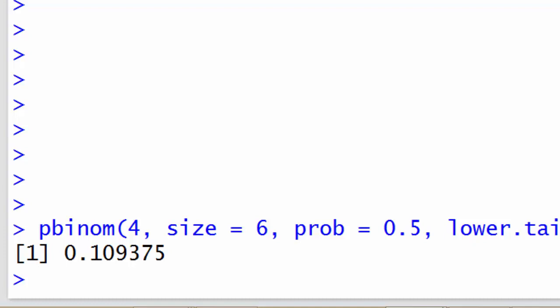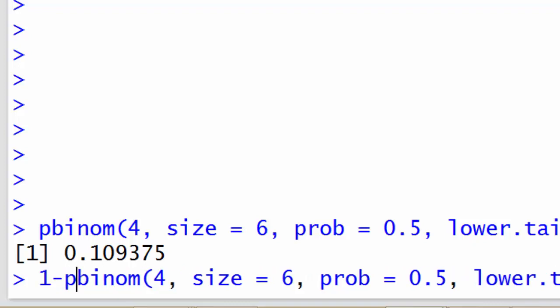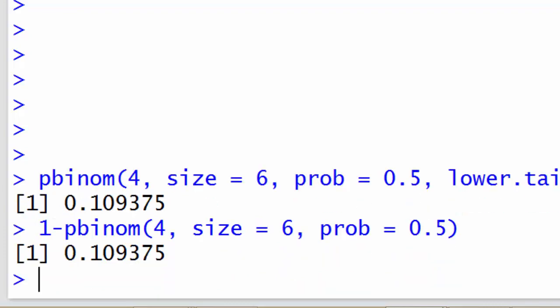Okay? So as an example, if I were to do 1 minus pbinom where I omitted the lower.tail, it's going to give me the same number, 11%. So if I do pbinom 4, it's going to give me 4 or fewer, and if I do pbinom 4 with lower.tail equals FALSE, it's going to give me strictly larger than 4, which is 5 and 6.